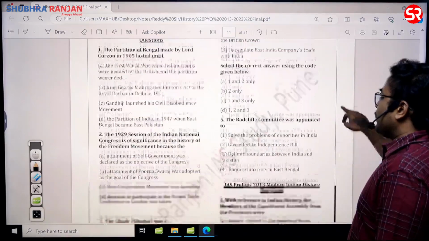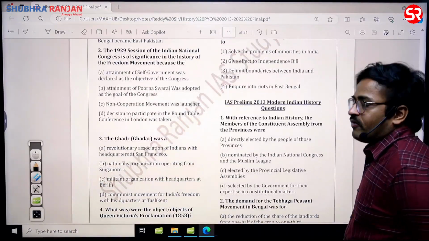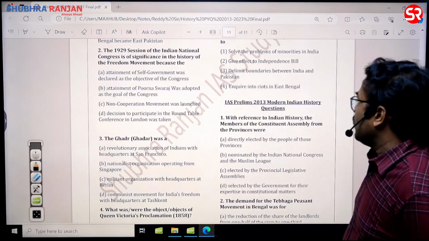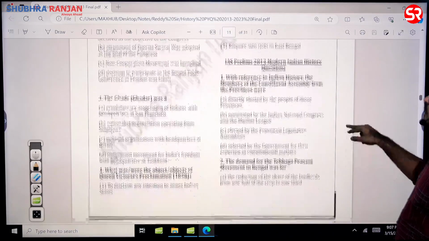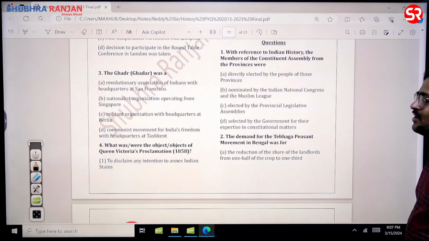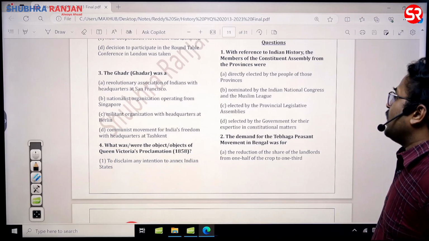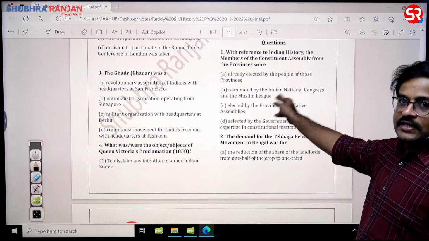Then the Radcliffe Committee was appointed to delimit the boundaries between India and Pakistan. C is the answer for this question. Then with reference to Indian history, the members of the Constituent Assembly from the provinces were, okay, Constituent Assembly में provinces से कैसा आया? So they were in fact elected by the provincial legislative assemblies. C is the answer for this question.